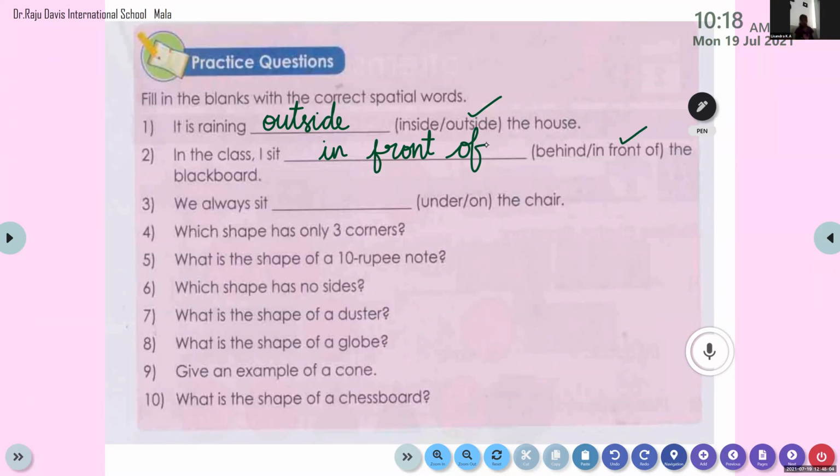Is it under the chair or on the chair, Lysandra? On. So we can put a tick mark for on. O-N, on. And write the word here. All of you write the answer. Okay, good. We always sit on the chair.